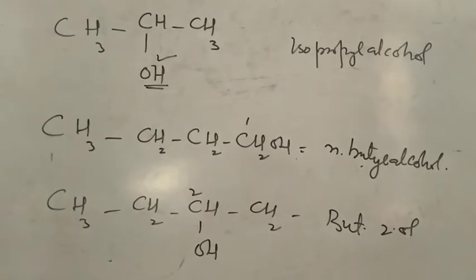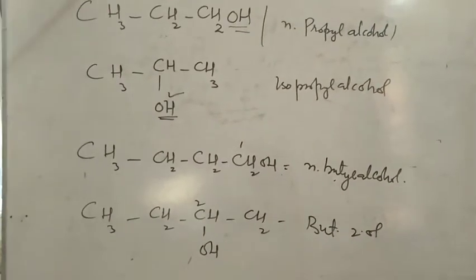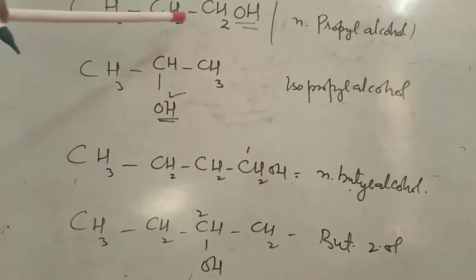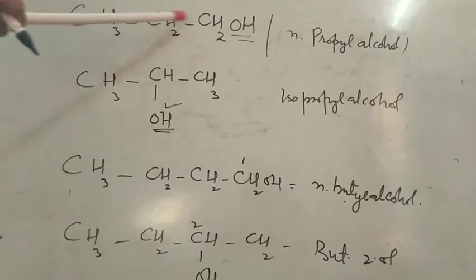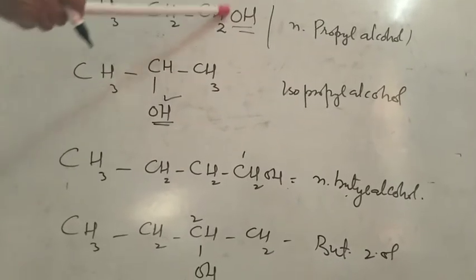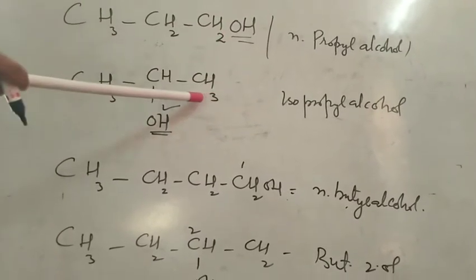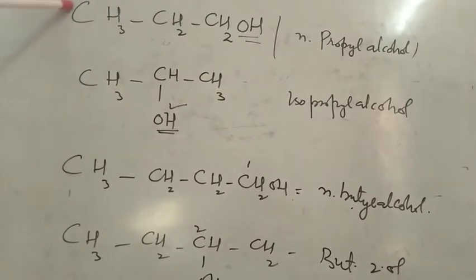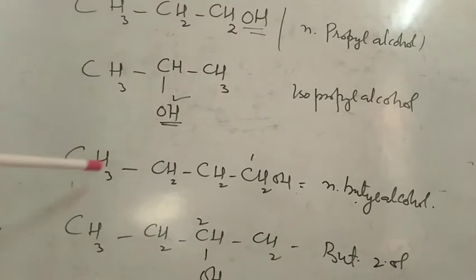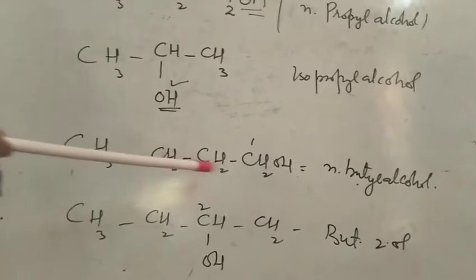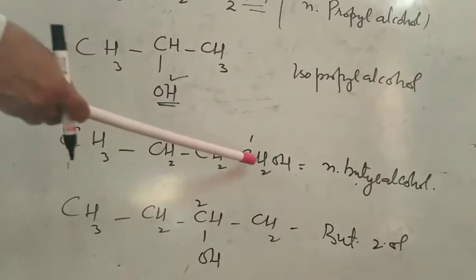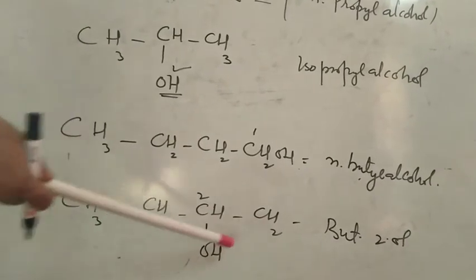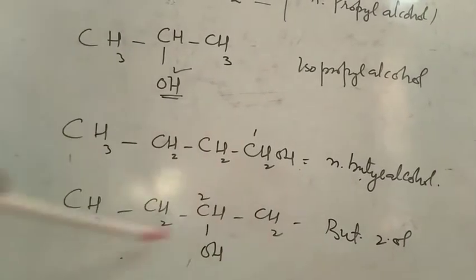Position isomerism is shown by those alcohols which have three and more than three carbon atoms. It is normal propyl alcohol because here the hydroxyl group is at the first carbon, and here the hydroxyl group is at the second carbon. So these are two position isomers of propanol. And here this is the butane normal chain, straight chain. The position of the hydroxyl group is at first, and here it is at the second. So these are the position isomers.